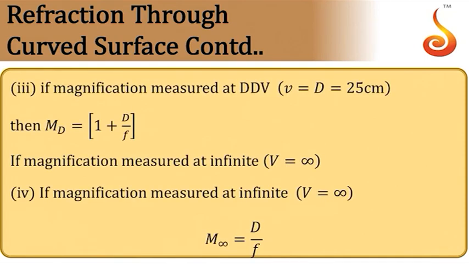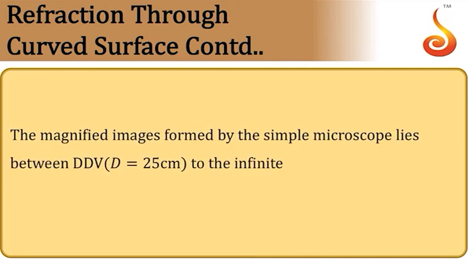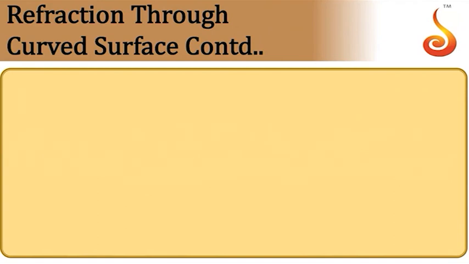Proceeding further, if magnification is measured when the image is at the least distance of distinct vision, then magnification is given by 1 plus D by f. If the final image is at infinity, then magnification is given by just D by f. This is the magnification produced by the simple microscope. The image formed by a simple microscope can be anywhere from 25 centimeter from the lens to infinity.